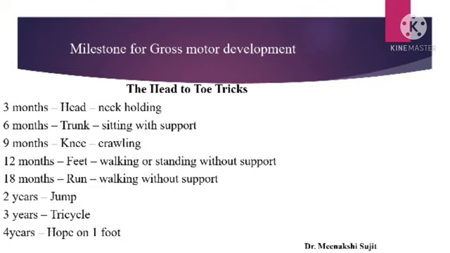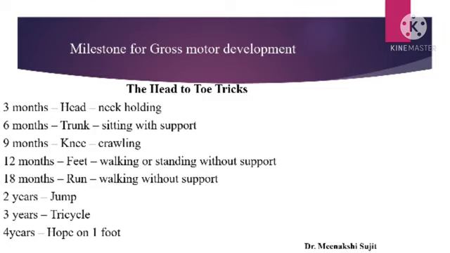And how you can remember? From head to toe. The first year means 3 to 12 months, right. In the 3rd month head, in the 6th month trunk related, in the 9th month knee related, and in the 12th month feet related. There you will complete 1 year. That is, in 3 months head means neck holding, 6 months means trunk sitting with support, in 9 months knee means crawling, and in 12 months feet, that is walking or standing without support. They will be milestones. So here we completed 1 year milestones, right.